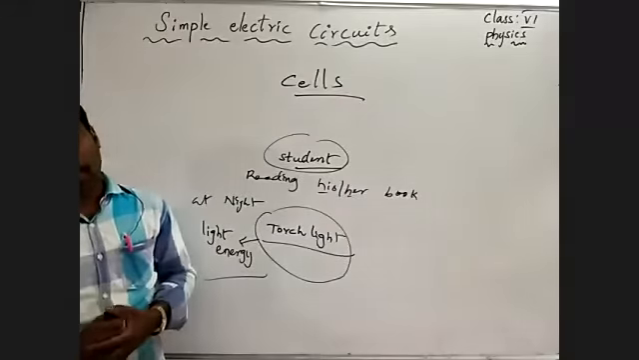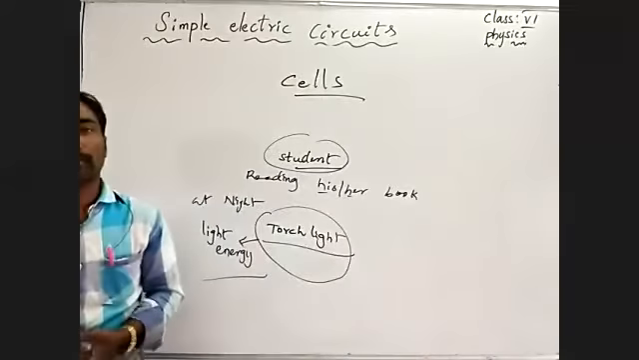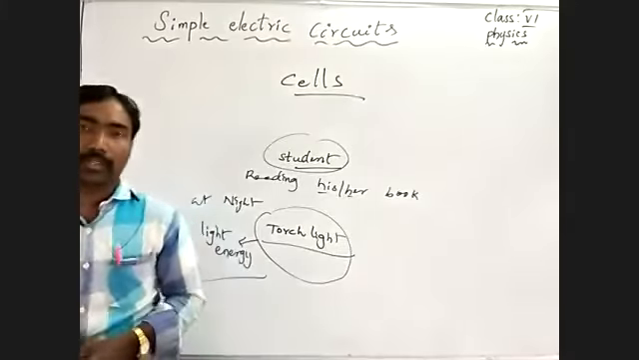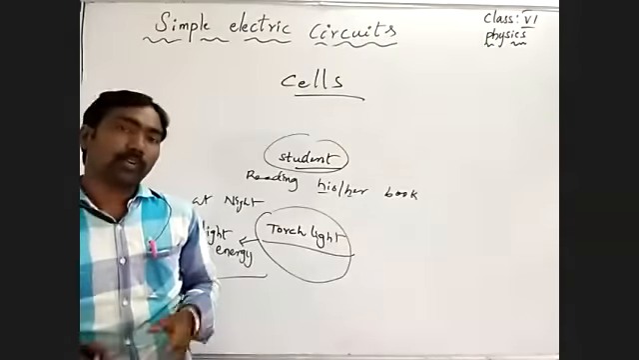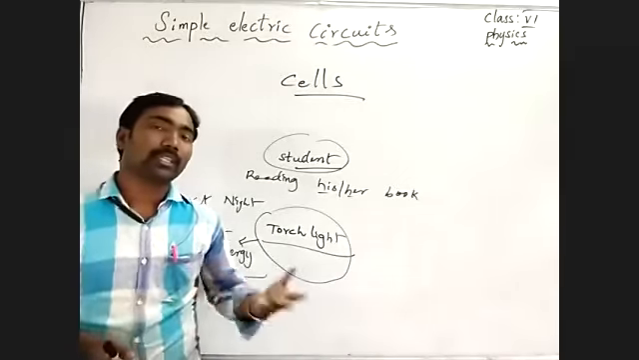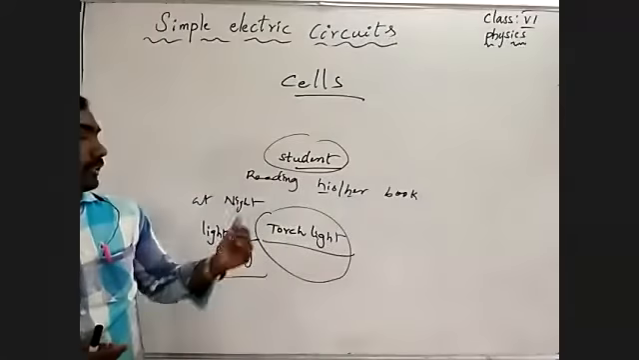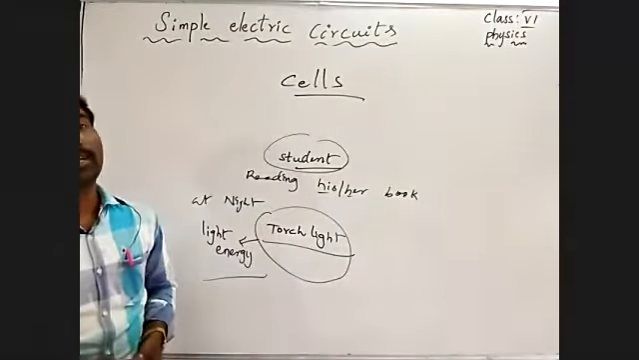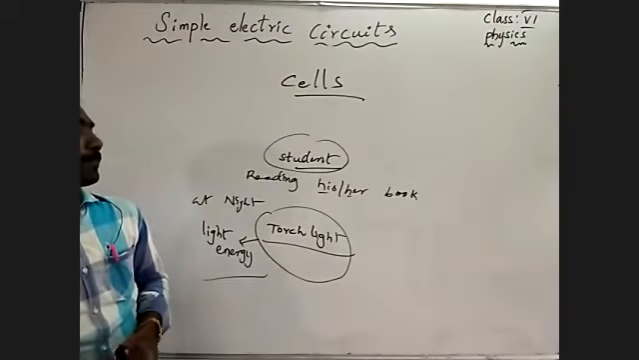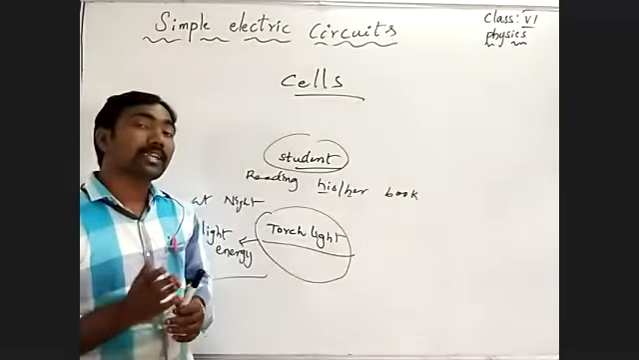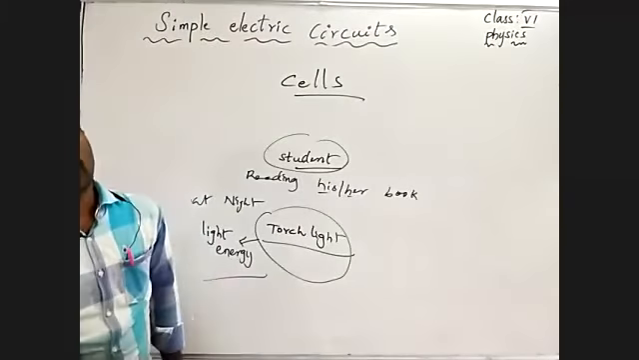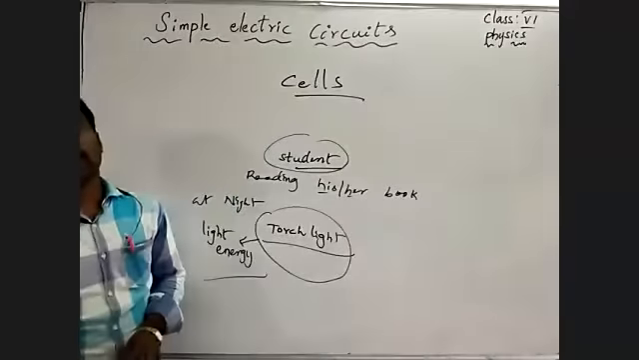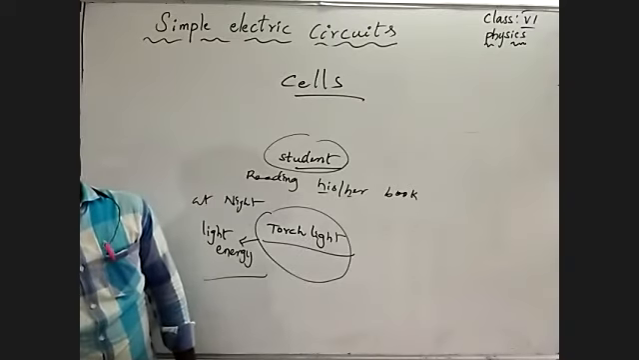See the before condition and the second condition. Before, by placing cells, there was no chance to get light. The torchlight did not give light. But in this situation, the torchlight gave light. Why is it? Because the arrangement of cells is different. How should the cells be arranged inside?